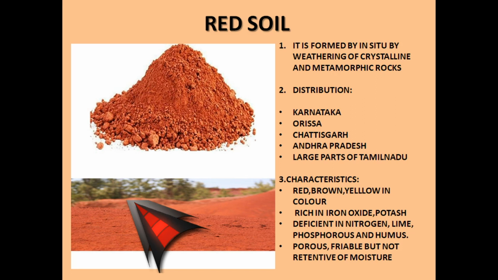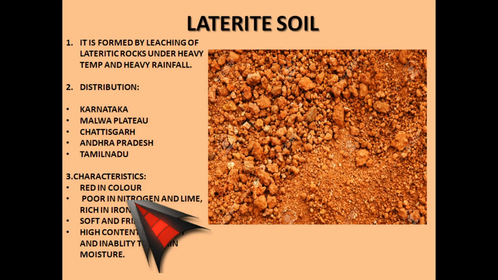Laterite soil is formed by leaching of lateritic rocks under high temperature and heavy rainfall with alternating dry and wet periods. Leaching of lime and silica leaves behind a poor soil which is unsuitable for cultivation. It is often used for building purposes. So laterite soil is a soil from which the bricks are basically formed.